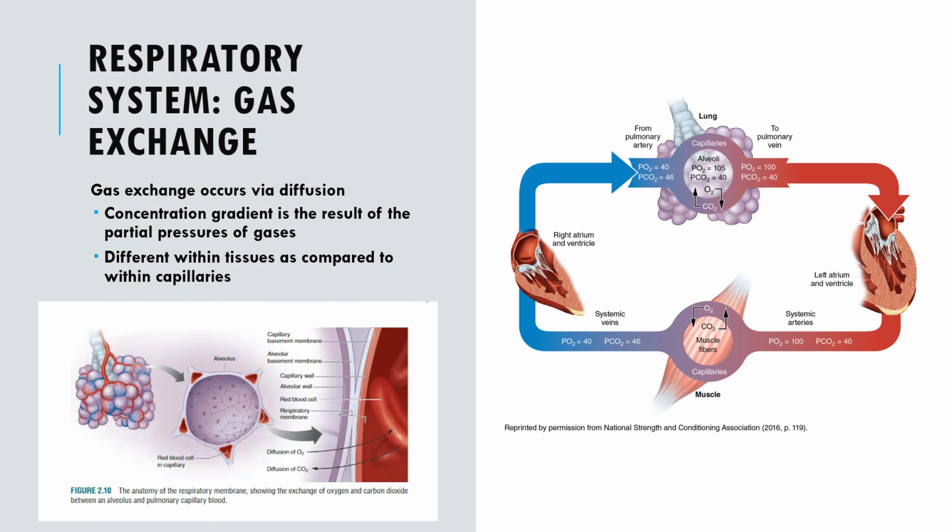This continuous process of gas exchange ensures that oxygen is supplied to the body's tissues for cellular respiration, where it is used to generate energy, while carbon dioxide, a waste product, is efficiently removed from the body. The respiratory and circulatory systems work together to facilitate this exchange and maintain proper oxygen and carbon dioxide levels within the body.